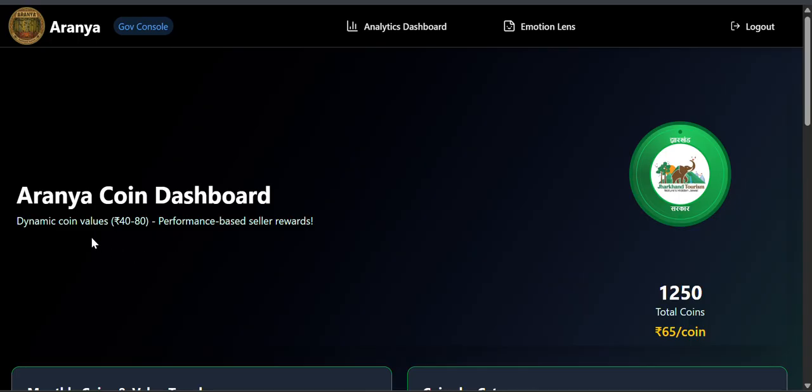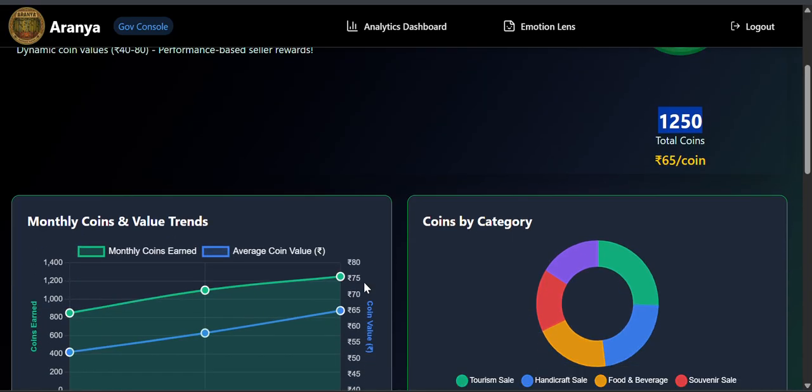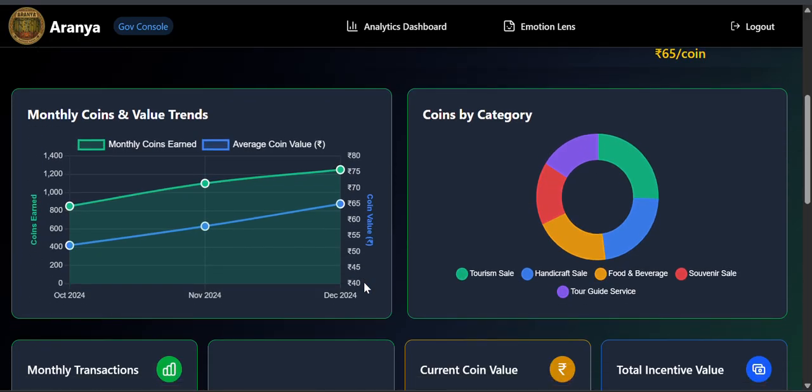The RNA coin values range from 40 to 80 rupees based upon the performance of the seller. You can see that the current price of the RNA coin is 65 rupees and that 1250 coins have to be paid out by the government at the end of this month. The government has an analytic dashboard of about 3 months, through which the government employee can get an idea about the total amount to be paid at the end of every month. The coins are distributed upon categories like handicraft sale, food and beverages, souvenir sale, and tour guide services.